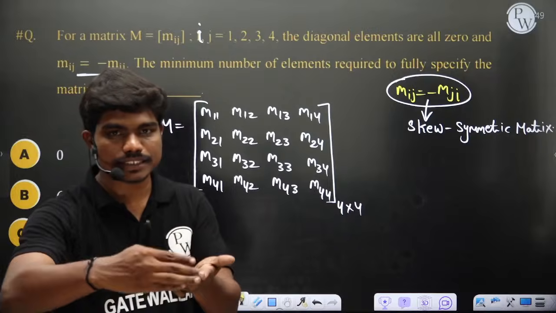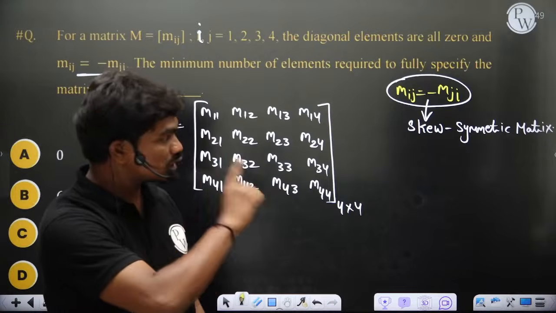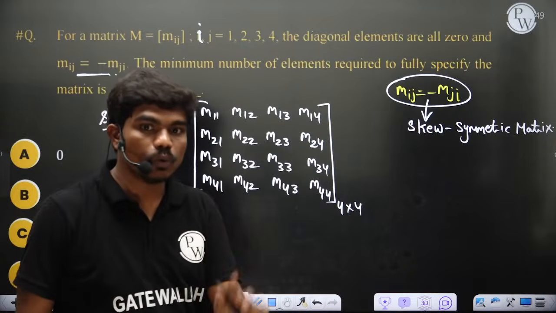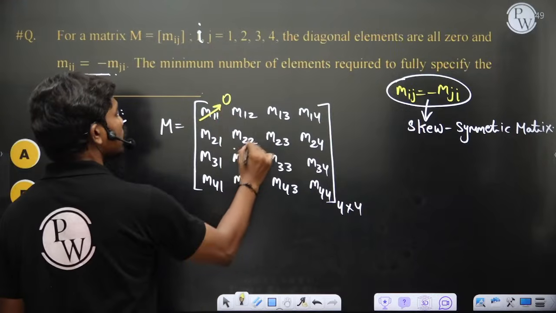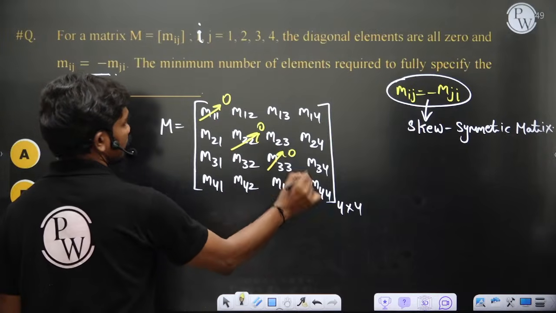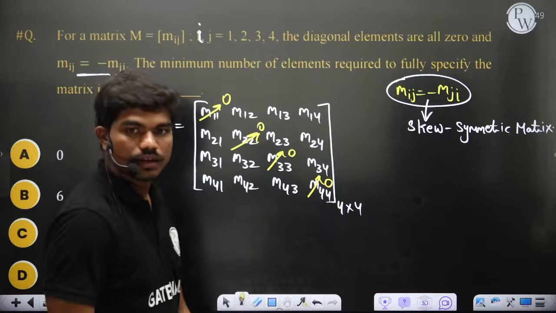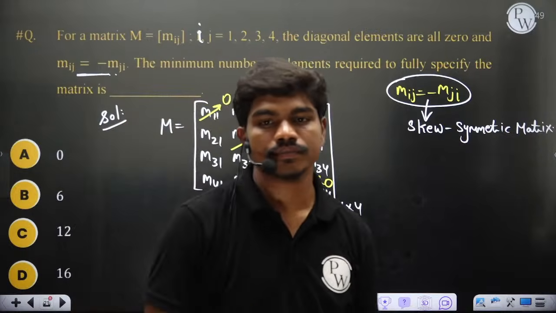Let's understand in a step by step way. Since it is skew symmetric, I need not tell you what the diagonal elements are. You know by default they are zeros. I need not tell you this information. Will you all agree?